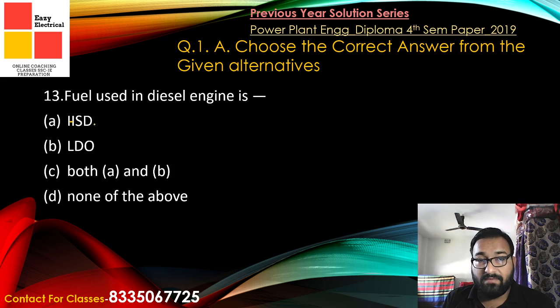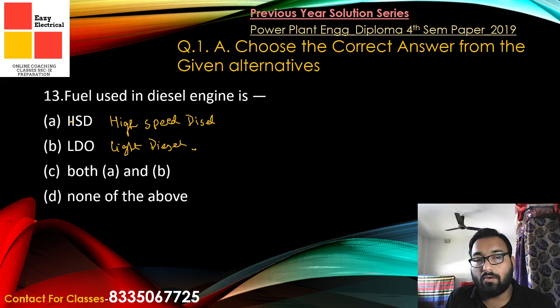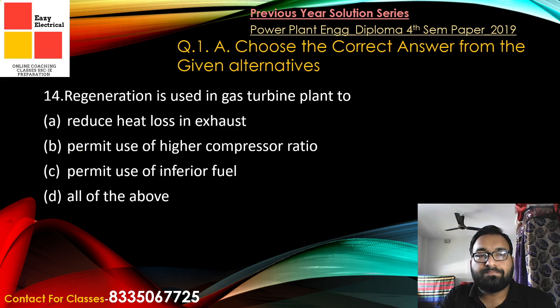HSD means high speed diesel, and LDO means light diesel oil. So both of them we can use. High speed diesel is generally used in diesel engines, but where the speeds are less than 750 rpm, we can also use light diesel oil. Coming to the next question.